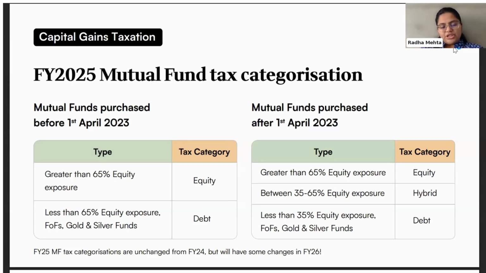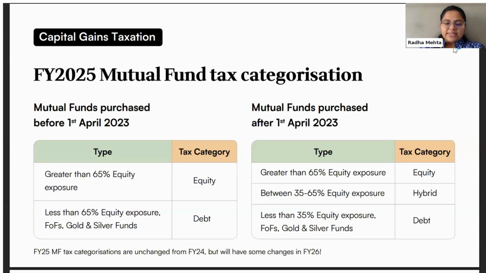So if the purchase date is before 1st of April 2023, it's a simple rule: greater than 65 is equity, less than 65 is debt. But if it is purchased after 1st of April, there are three categories. Greater than 65 is equity, less than 35 becomes debt, and anything between 35 to 65 is categorized as hybrid mutual fund. And according to these rules, equity, hybrid, and debt, the taxation will also change, and the classification of long term, short term, the rule will also be different.